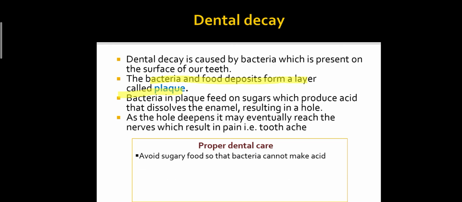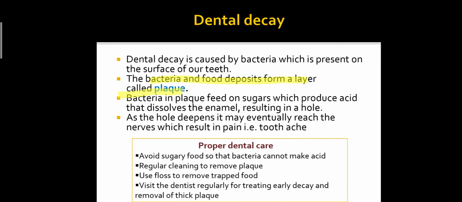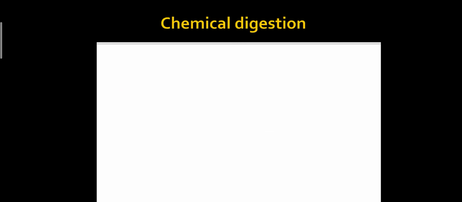How can we properly care for our teeth? For proper dental care, we should avoid sugary food so that the bacteria cannot make acid. Do regular cleaning to remove the plaque. Use floss to remove the trapped food and also visit the dentist regularly for a proper checkup of your teeth.